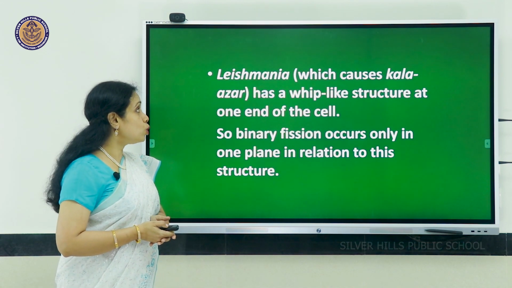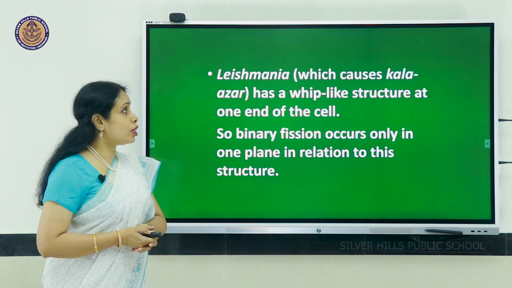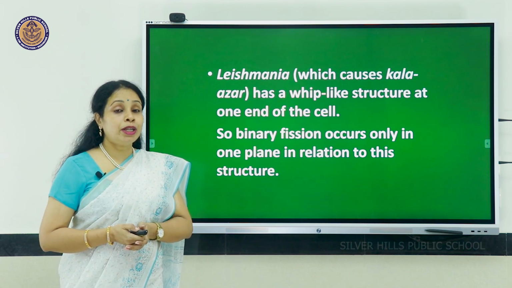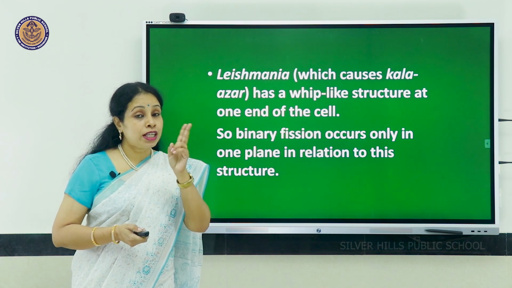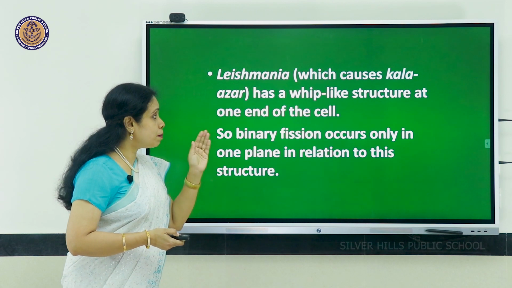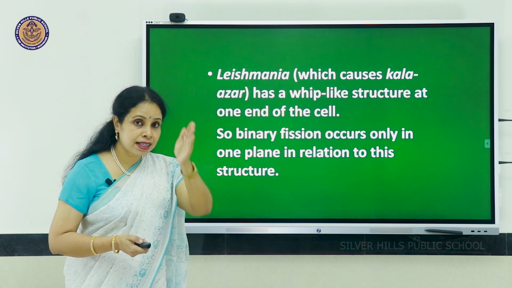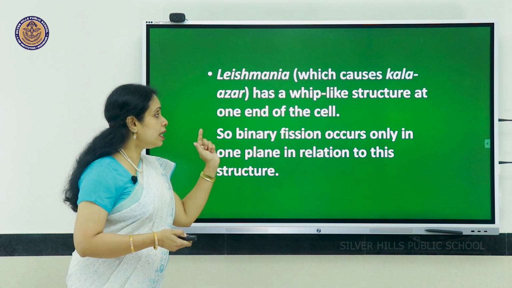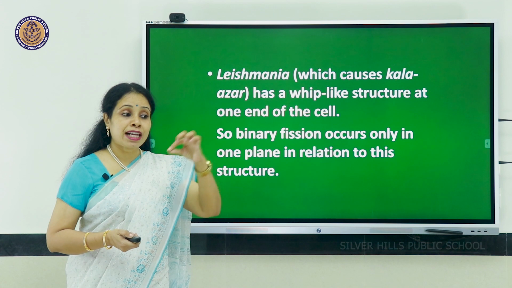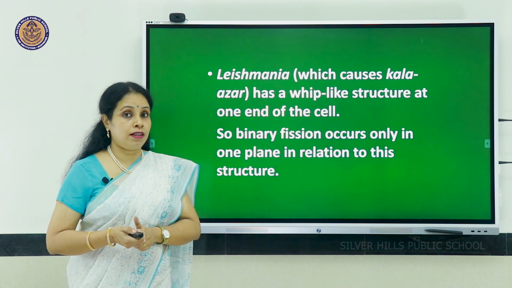Binary fission is also shown by leishmania, which is a pathogen that causes the disease Kala Azar.